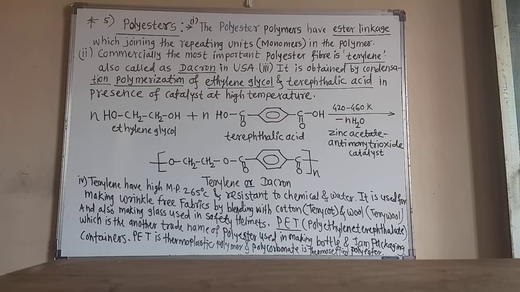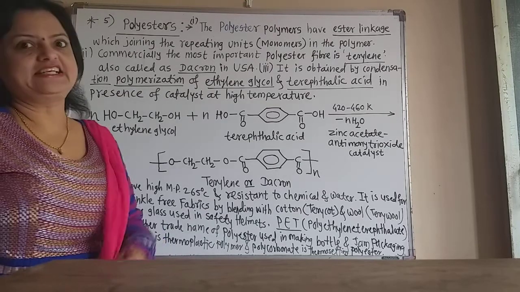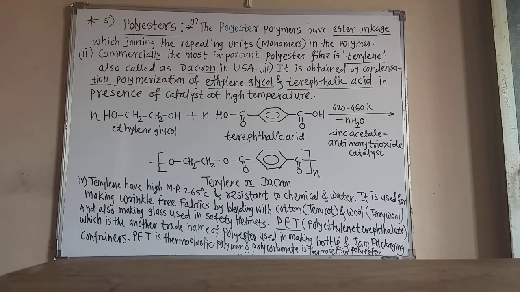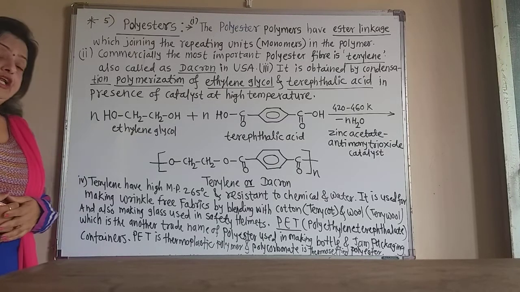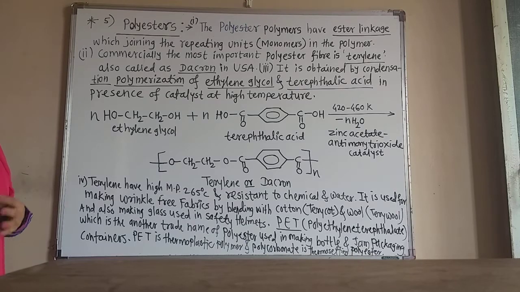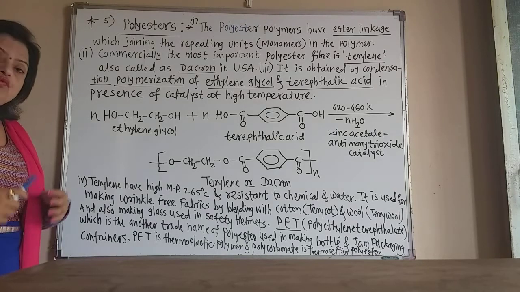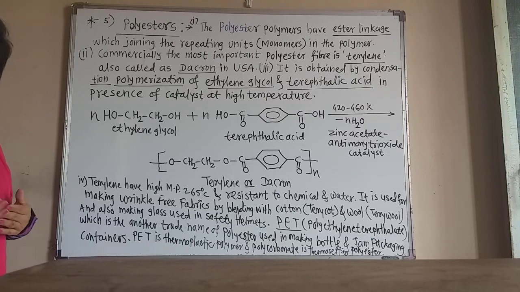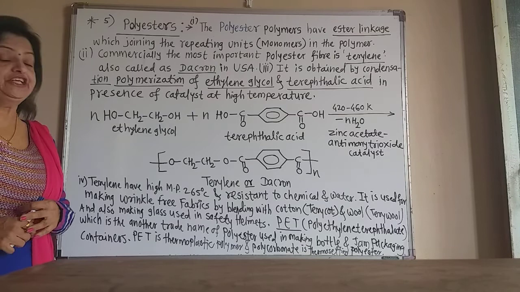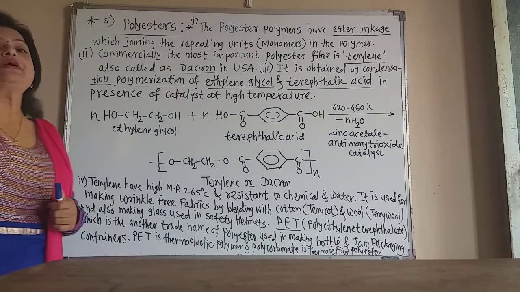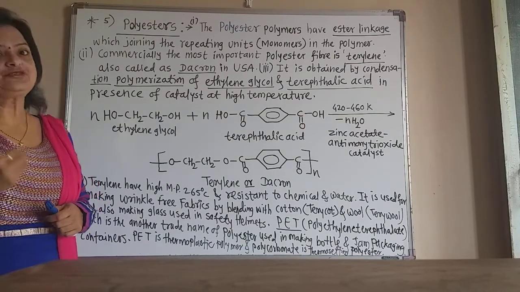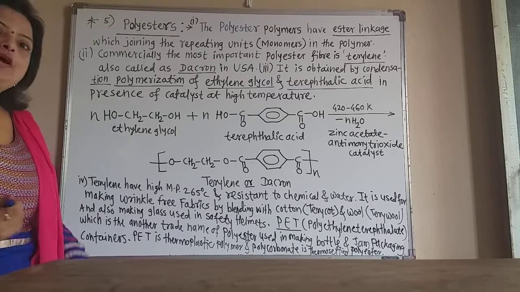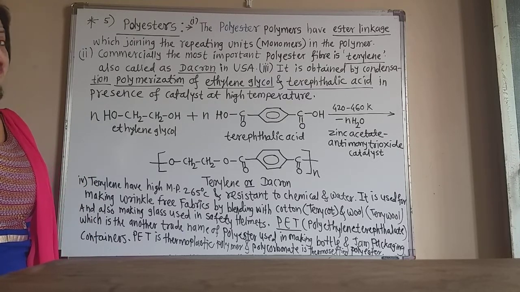Now we are learning today the polyesters, that is the polyester fibers or polyester polymers. Now the polyester polymers always have an ester linkage which joins the repeating units, that is the monomers in that polymer. So the name is polyester, as there are so many ester linkages in this polymer. So the name is given as polyester fibers or polyester polymer.